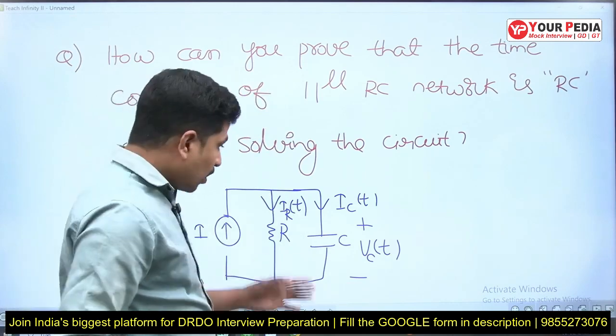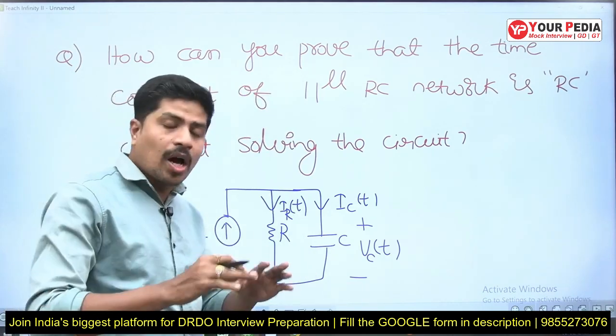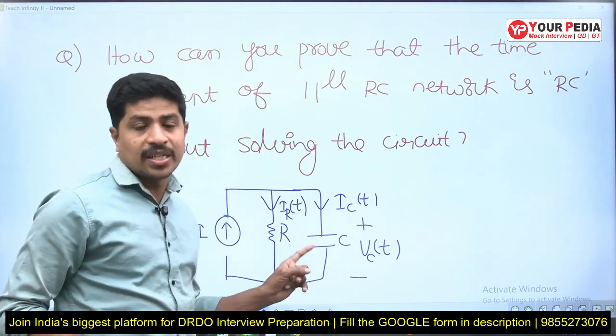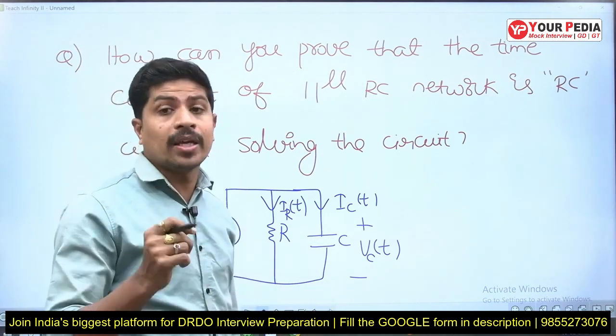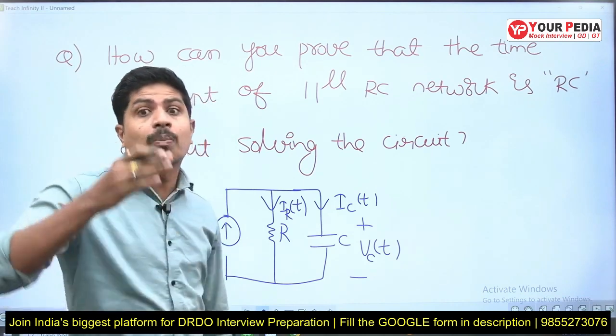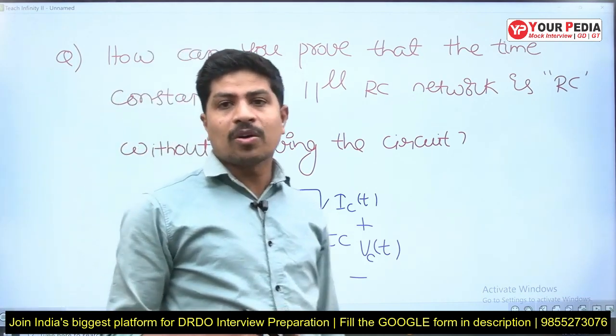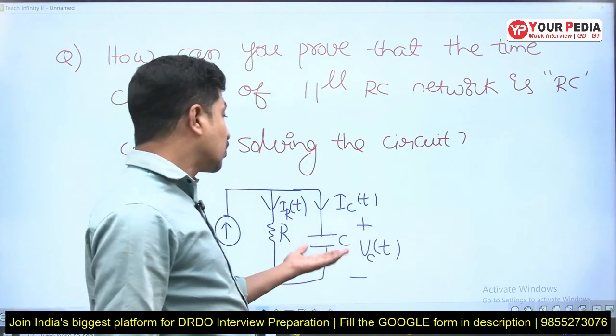Okay, now this circuit's time constant is RC. We already know that. If you want, you can derive it. But what is being asked is, without deriving, how can you prove or support your statement that the units of time constant are seconds?